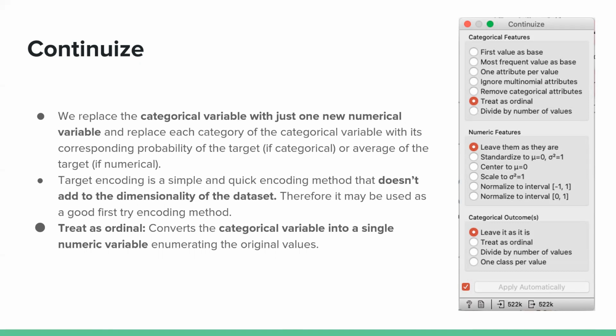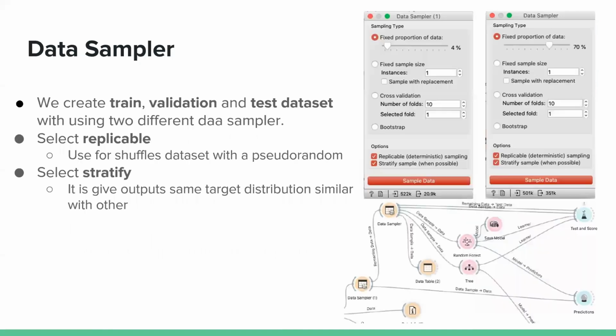We have not applied any scaling operation to numeric values, since the random forest model can work very powerfully without scaling. And on another slide, we use Data Sampler. We reserved 4% of the dataset for testing before the test data, and it's 2000 data. Then we split the remaining data into 70% for train data and 30% for the test data.